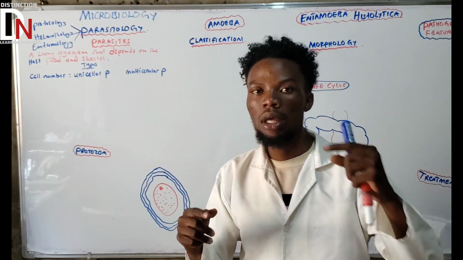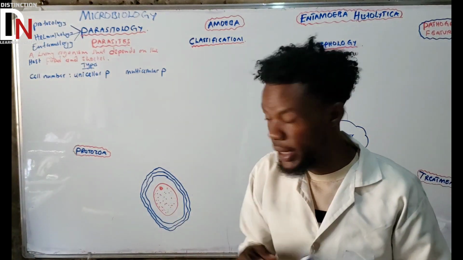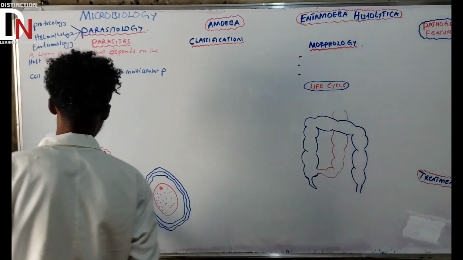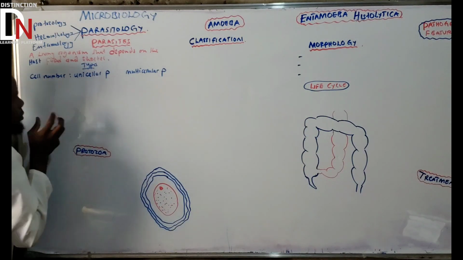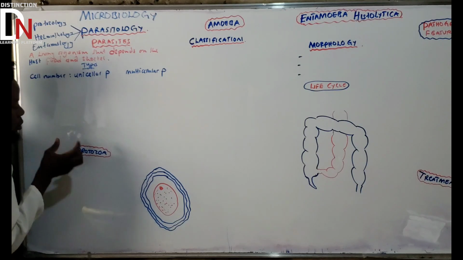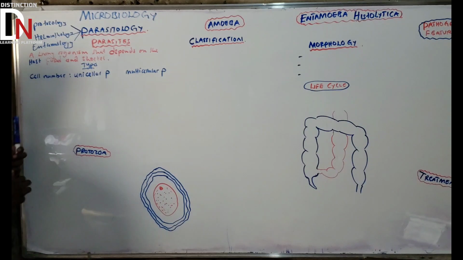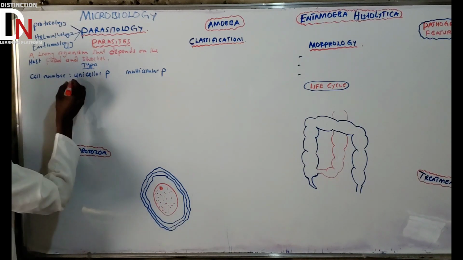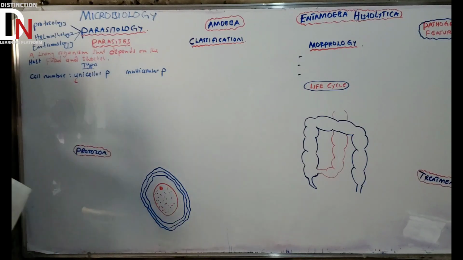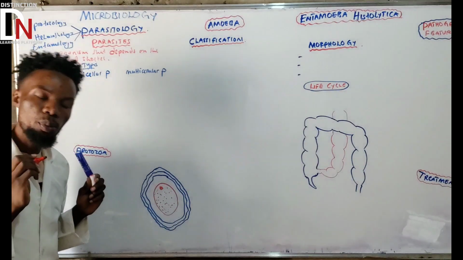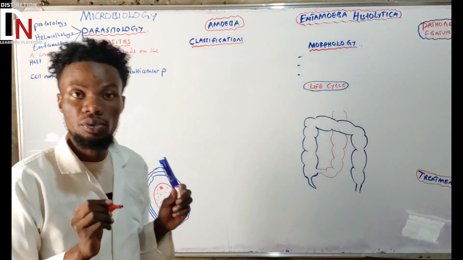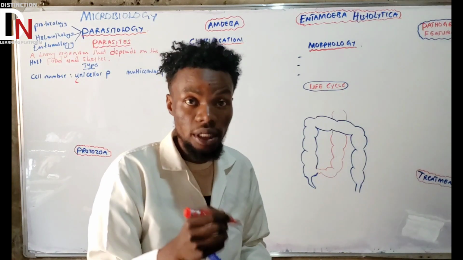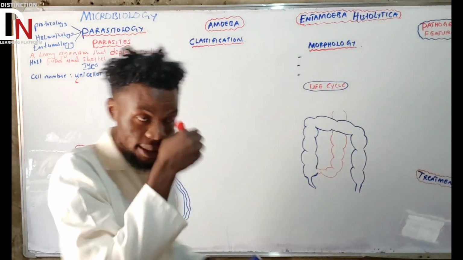So let's start with the parasite that has one cell. What is that? So this one, unicellular parasite. What do we call that parasite that has got one cell? We call them protozoa. Very important. You need to be getting that, because if you miss the introduction to parasitology or microbiology, you are going to be having difficulties understanding the different parasites that will be studied.